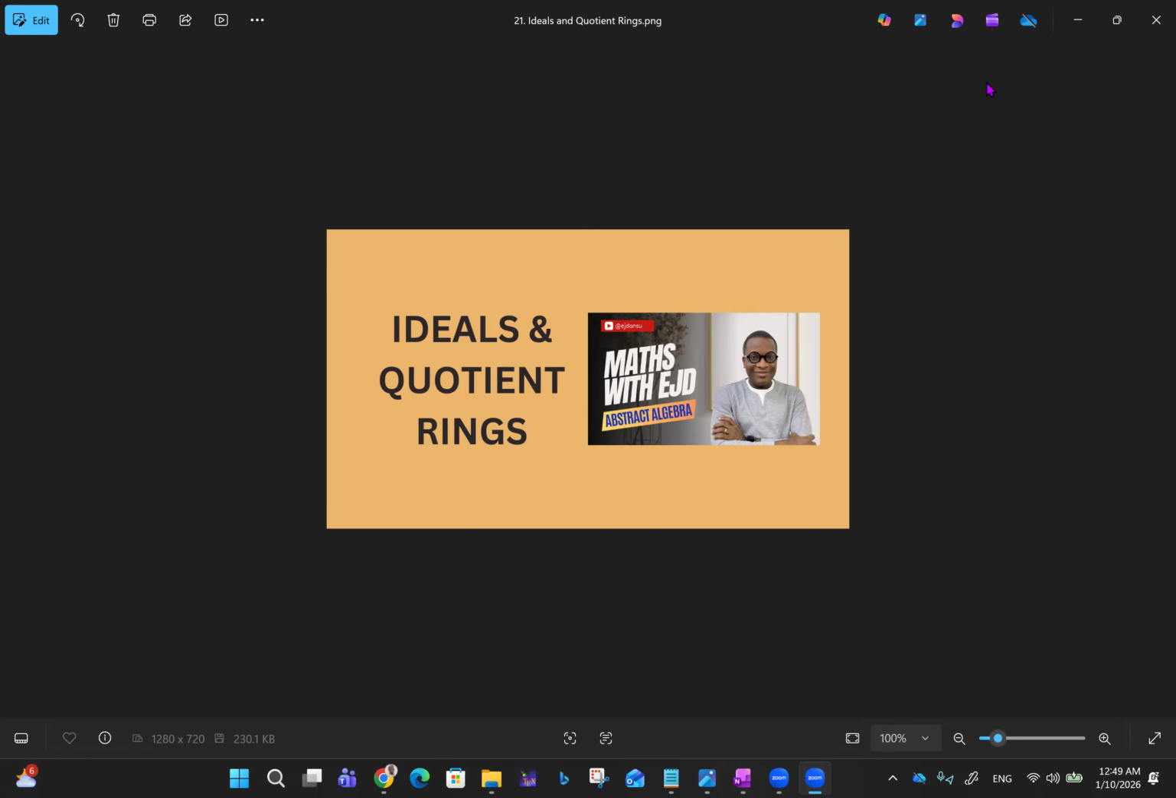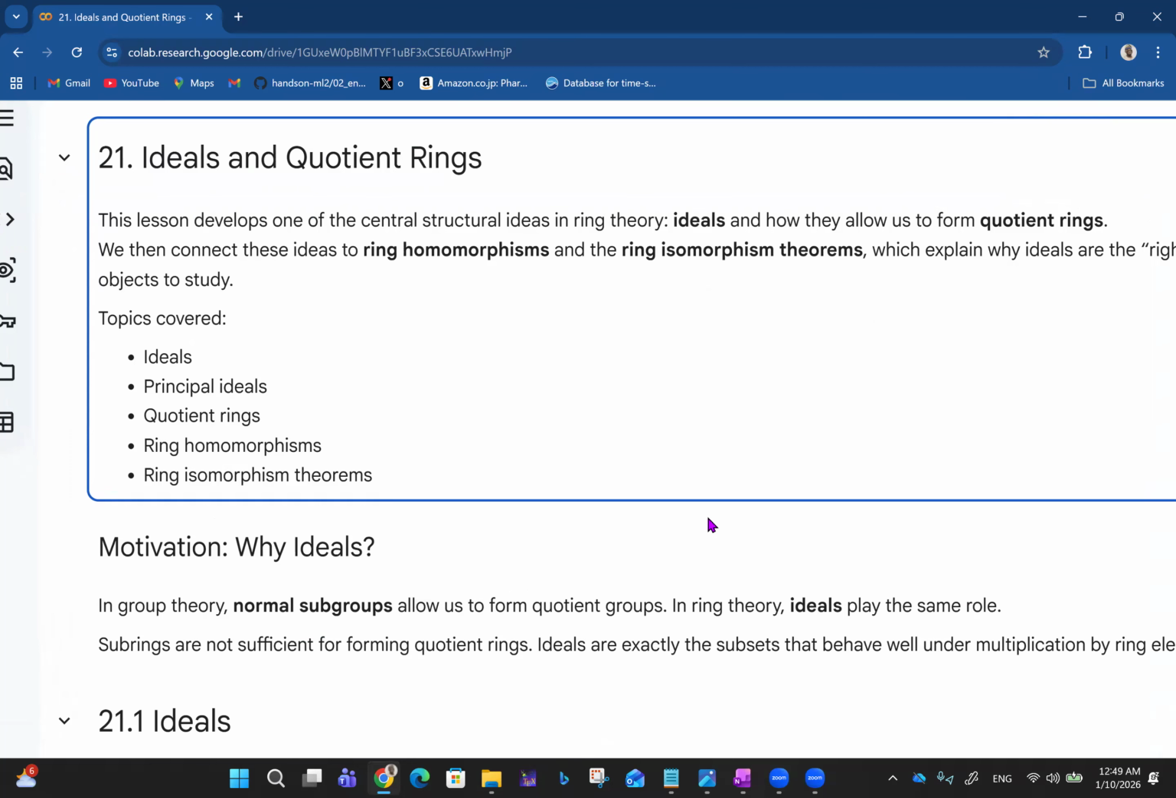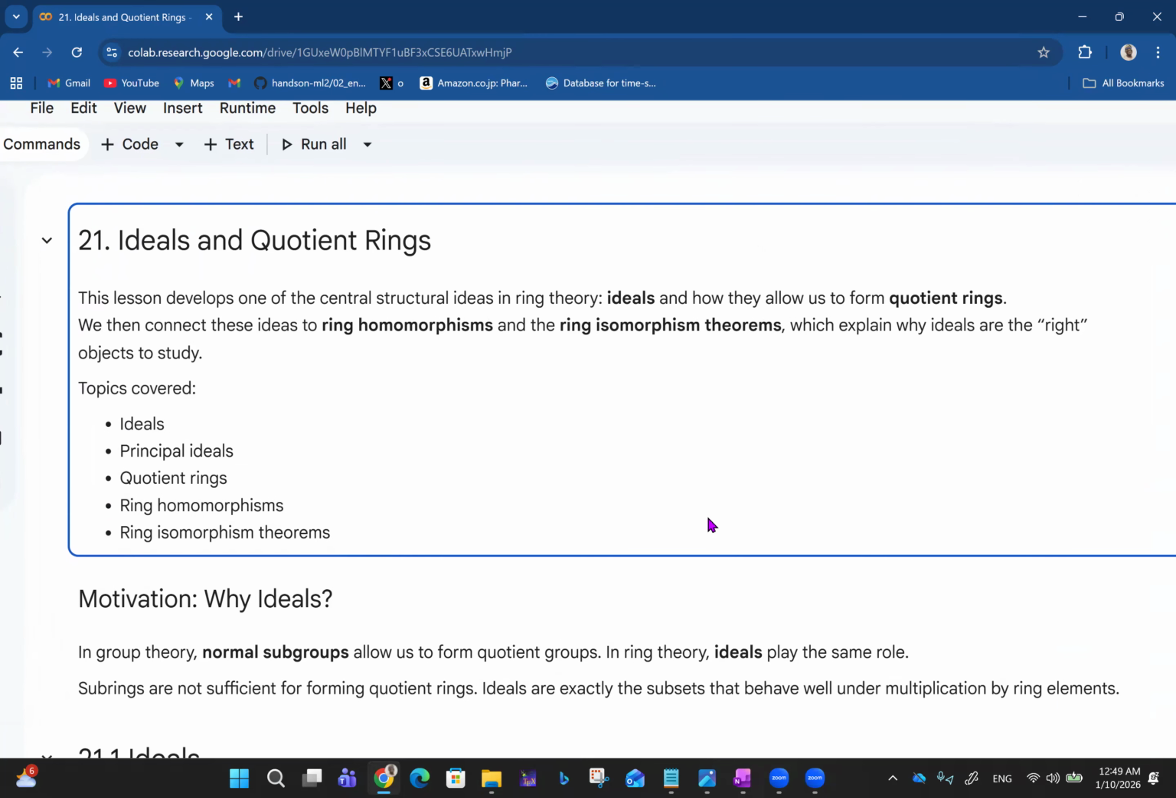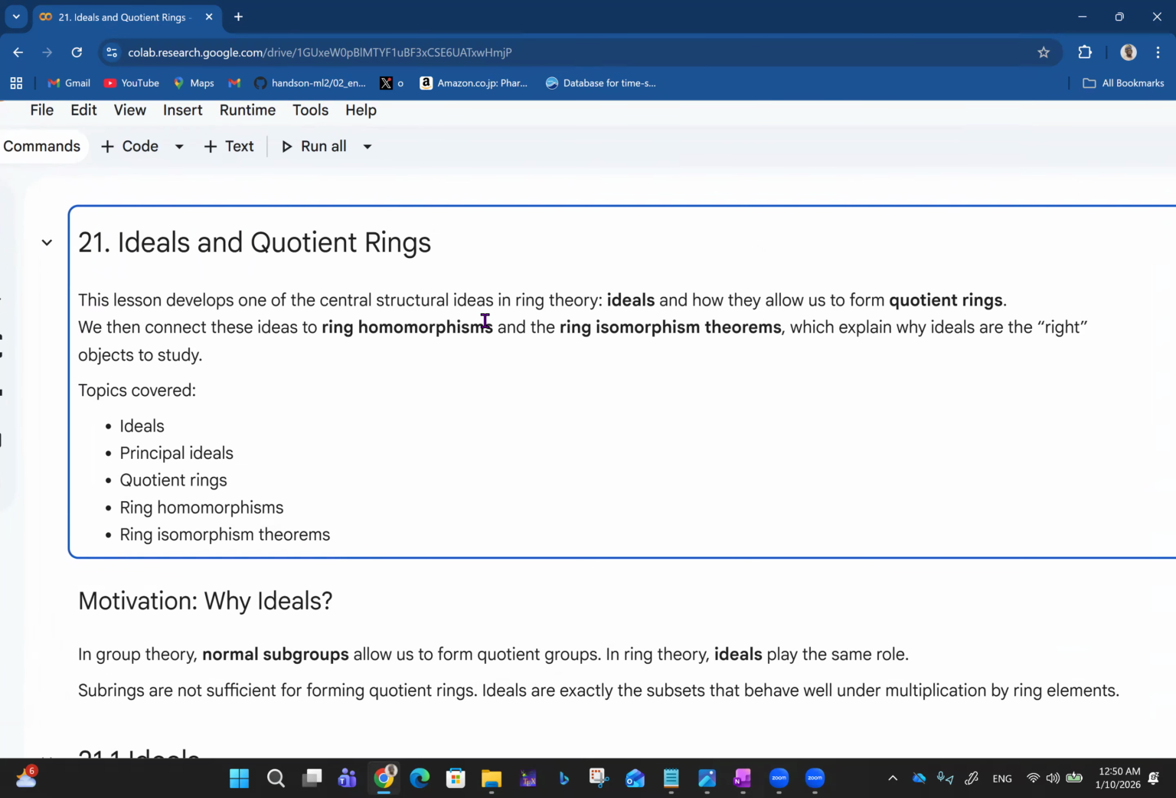We started ring theory in the last video, and we saw some basic ideas about ring theory. We saw things about subrings and all of that. So in this video, our focus turns to ideals and quotient rings. This lesson develops one of the central structural ideas in ring theory, talking about ideals and how they allow us to form quotient rings.